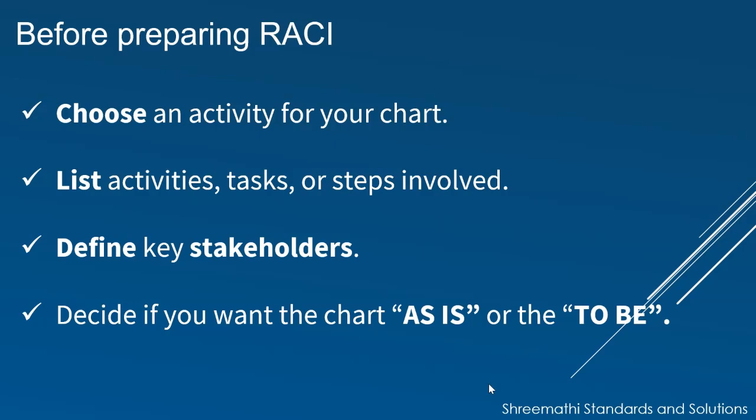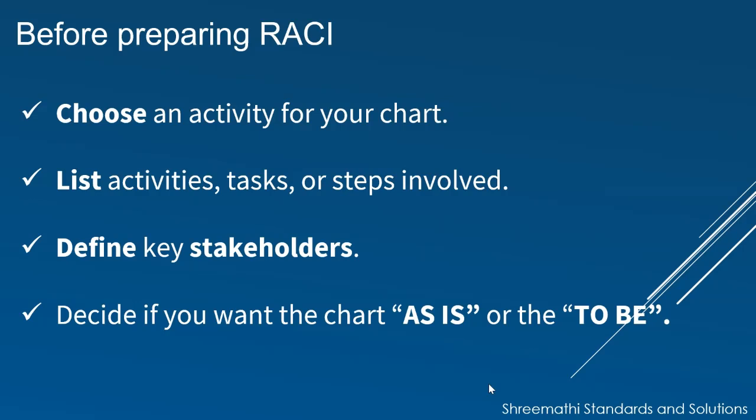Define key stakeholders. So, who are the key stakeholders? This is where a RACI matrix is similar to a stakeholder analysis. Who needs to be involved? Who thinks they should be involved? For a complicated project or a program, you should make sure you brainstorm as a group during this step to reach an agreement as a collective.